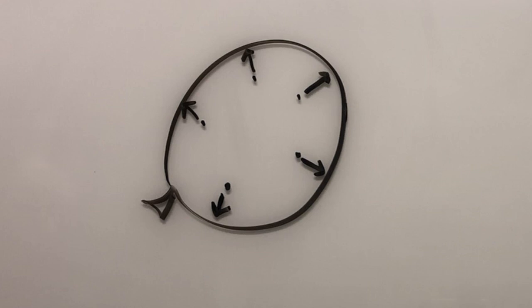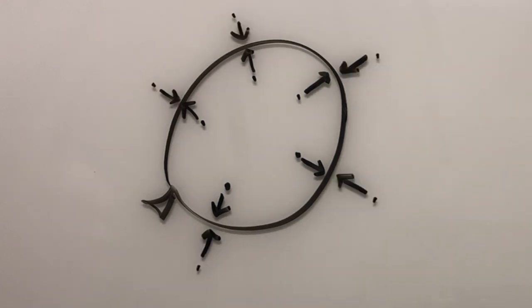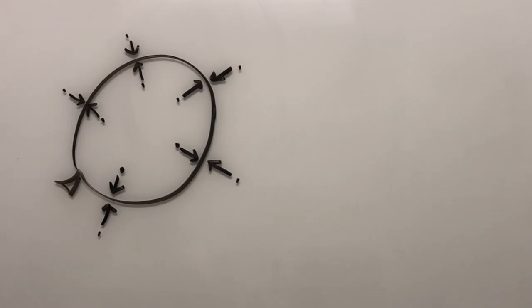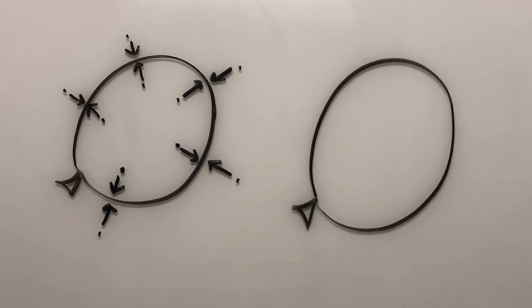But there are also gas molecules on the outside of the balloon, from the atmosphere, because there's gas molecules all around us. And these gas molecules are flying around and occasionally bumping into the outside of the balloon. And so we have pressure on the inside of the balloon and we have pressure on the outside of the balloon. In the demo I just showed you, I decreased the pressure on the outside of the balloon, but the pressure inside the balloon stayed the same because the balloon was sealed.